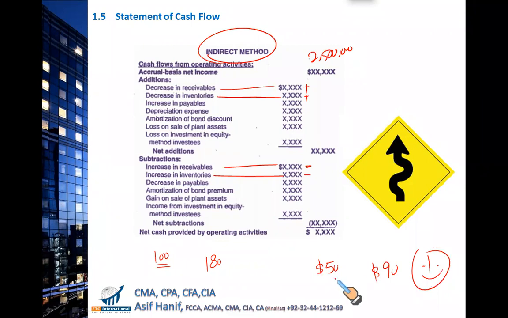That is good. If your account payable goes up, that means you have withheld the payment, you have slowed down the payment, resultantly, it's an inflow. Increase in payable is good for the business, reflected as an inflow. And to the contrary, if your payables have decreased over the period, like if it was 500 and it has fallen to 390, so decrease in payables means you have paid to your suppliers and it's an outflow.